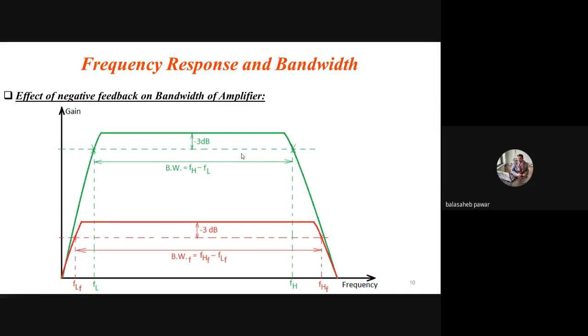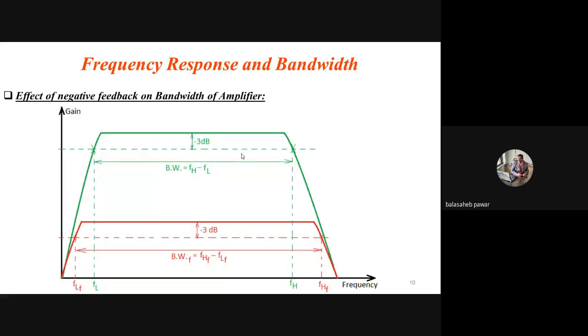And if negative feedback is used, as we know, the midband gain gets reduced sufficiently, and hence, as per this graphical representation, you will observe that FLF, the lower cutoff frequency with feedback, is somewhat less as compared to without feedback, right? And about FHF, the higher cutoff frequency, it increases as compared to the higher cutoff frequency without feedback. So FHF is greater than FH and FLF is less than FL.